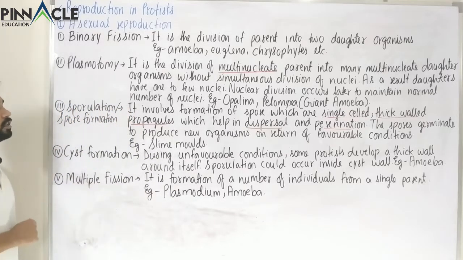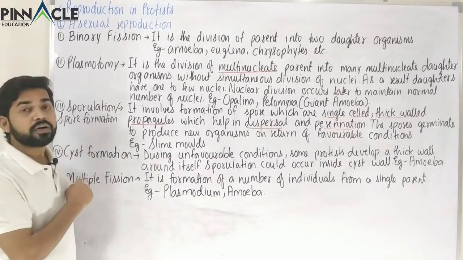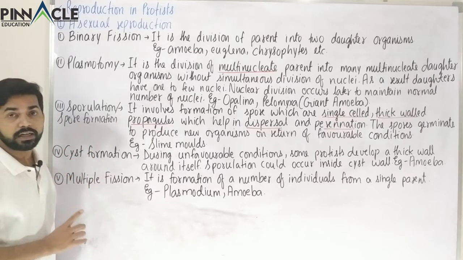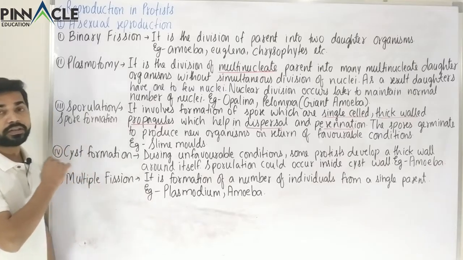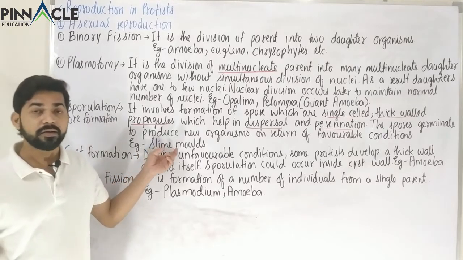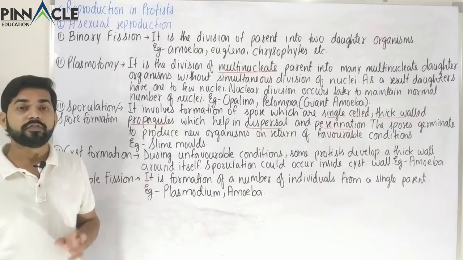So this was about the sporulation. When we study kingdom fungi, we are going to study this sporulation in total detail. There also we have to study this sporulation process. Now it occurs in slime molds. These slime molds are the ancestor of fungi.